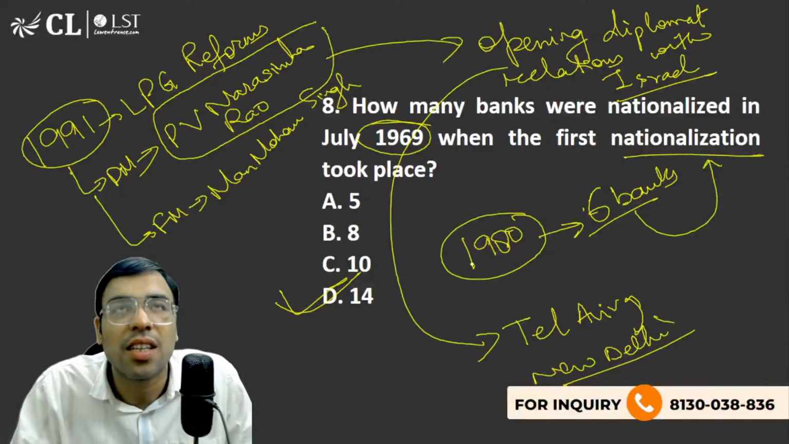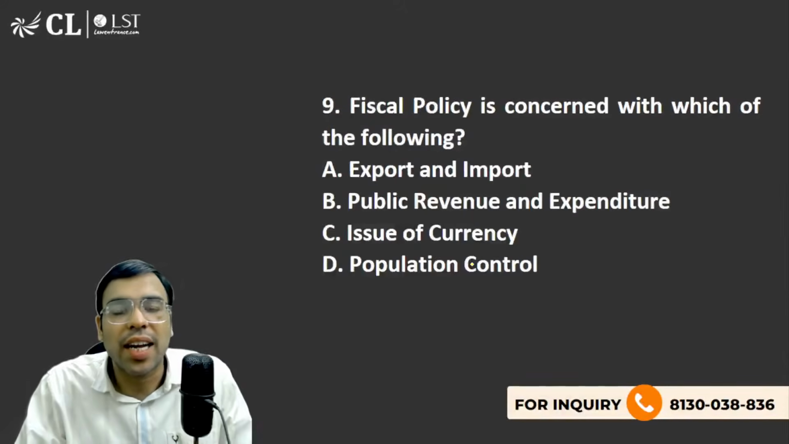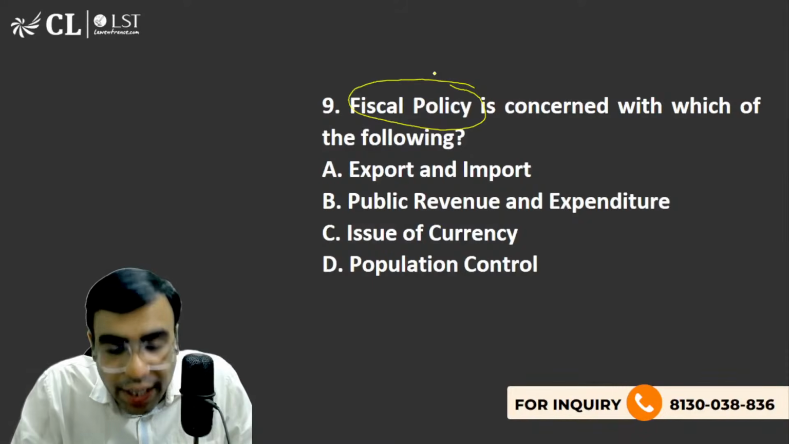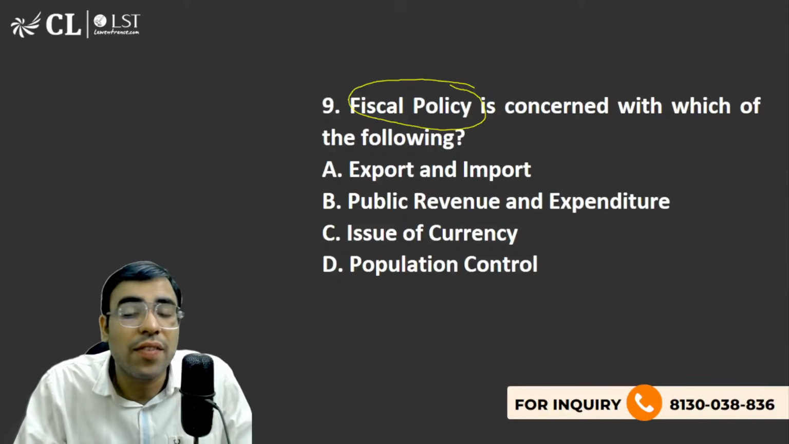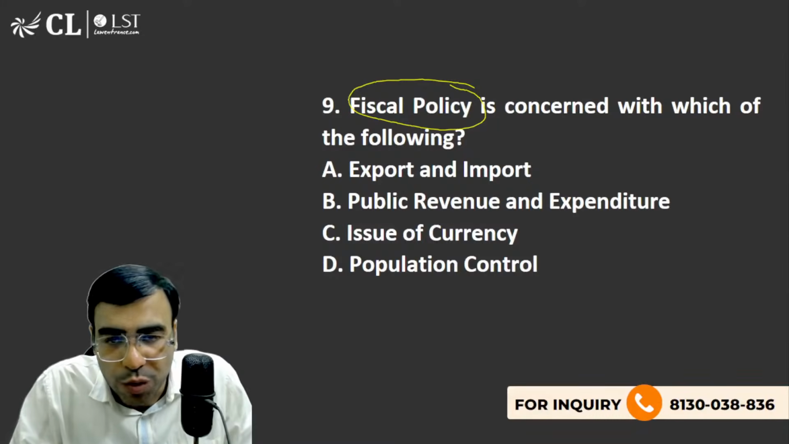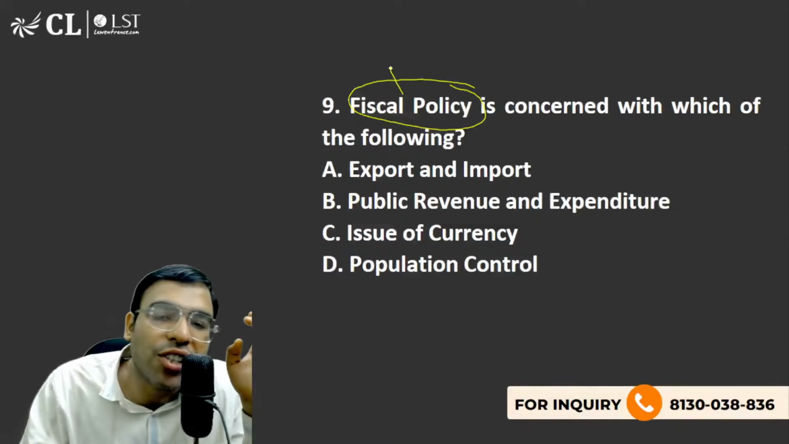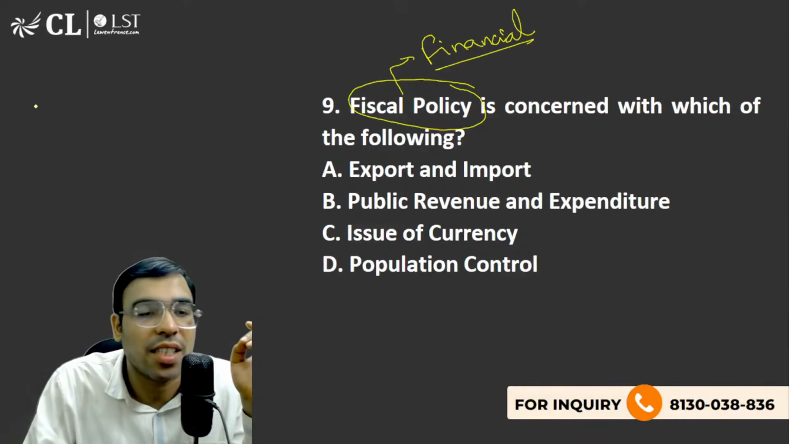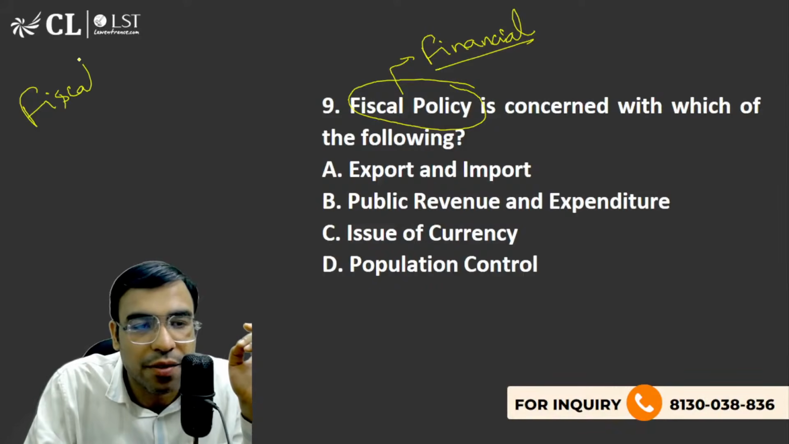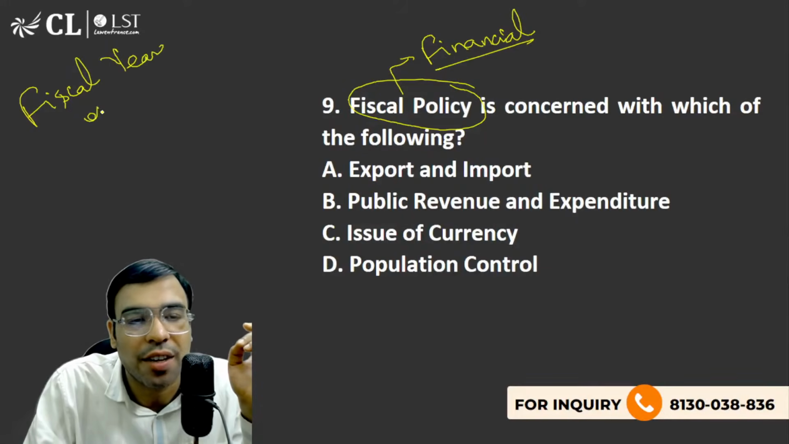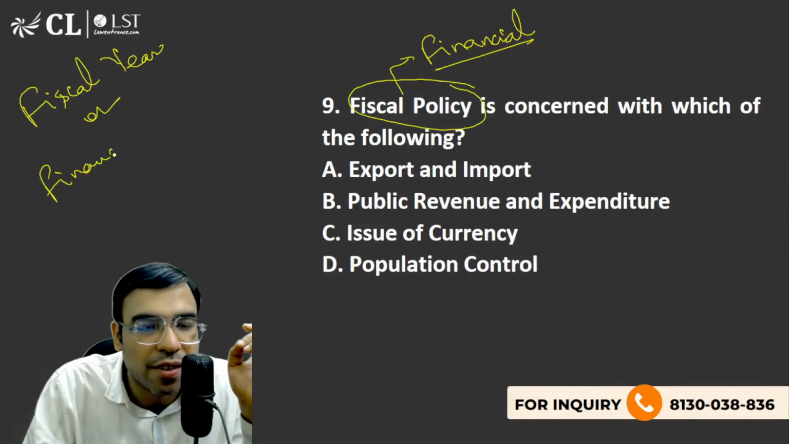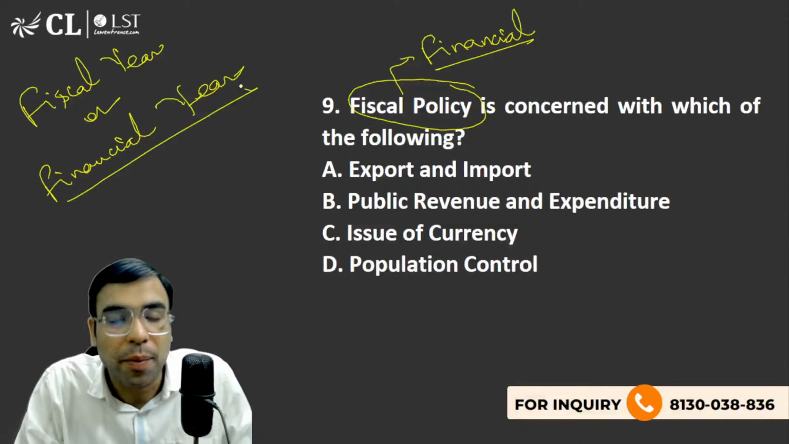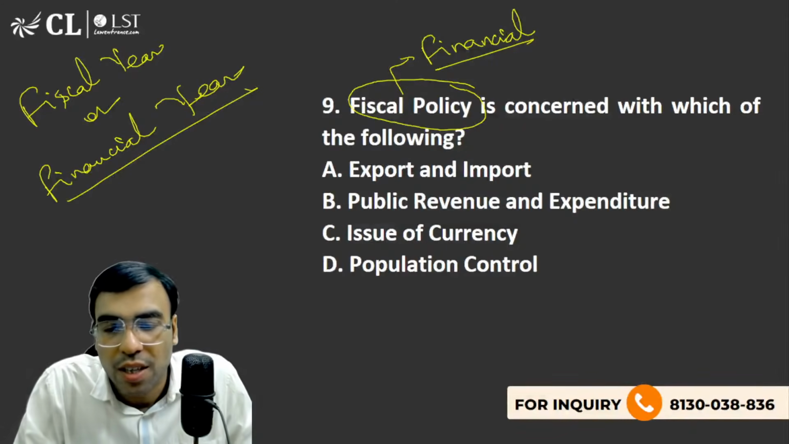We had discussed this in the last class. Then the next topic is fiscal policy, which we have also discussed a little bit. I gave you the idea that fiscal policy is concerned with which of the following, and please answer me in the live chat if you know. Fiscal means financial. Since we are talking about it, there is something called a fiscal year or financial year. Please tell me in the live chat about the fiscal year, when it starts and when it ends. If you know it, I'll be very happy to know.